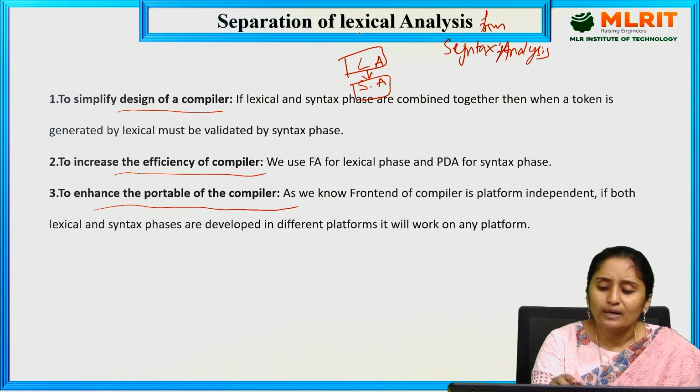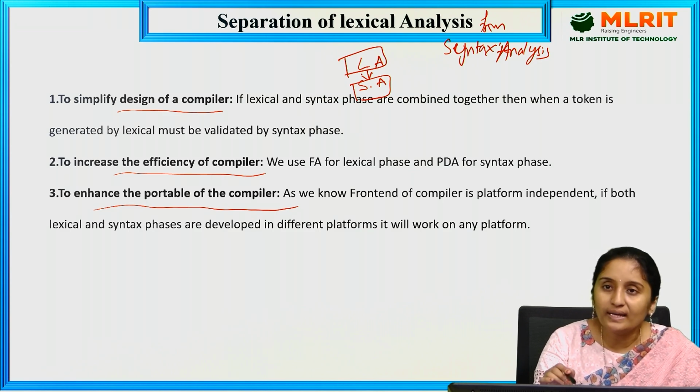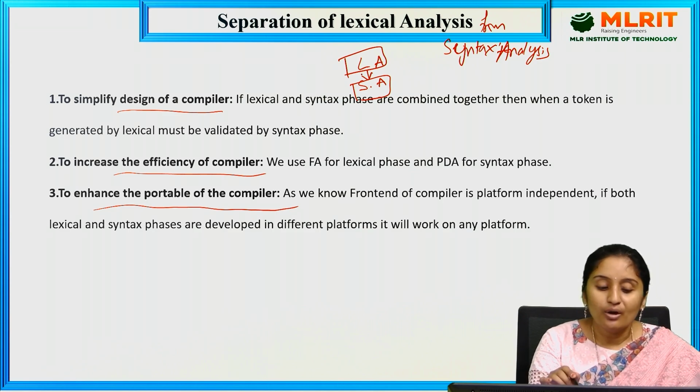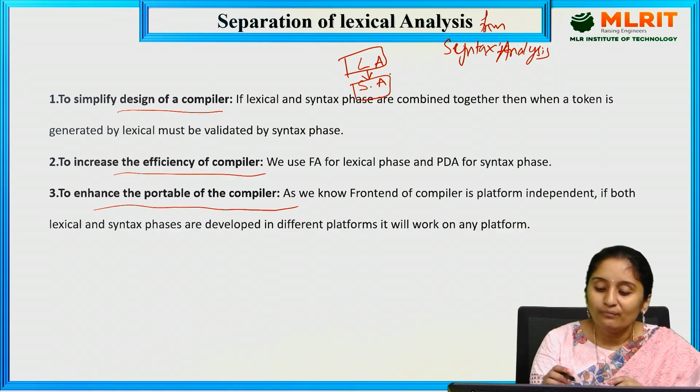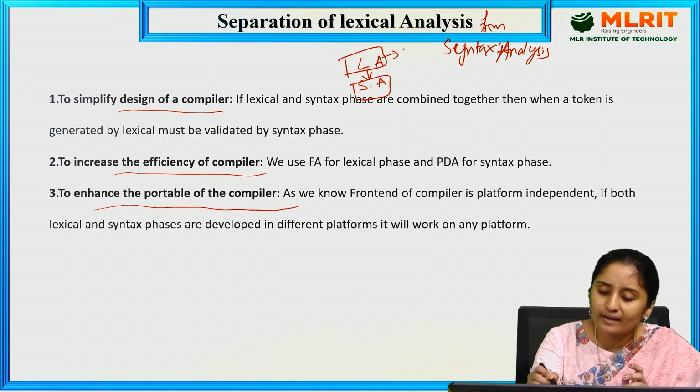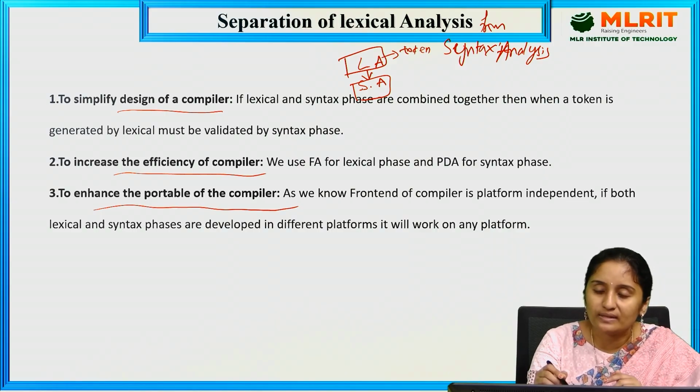If there is no separation, if I combine these two phases, then to simplify the design of a compiler, I am not going to combine lexical analysis and syntax analysis. Why? Because when lexical analysis generates tokens, these tokens are given to the syntax analysis. The syntax analysis is going to validate whether the token is a valid identifier or not.